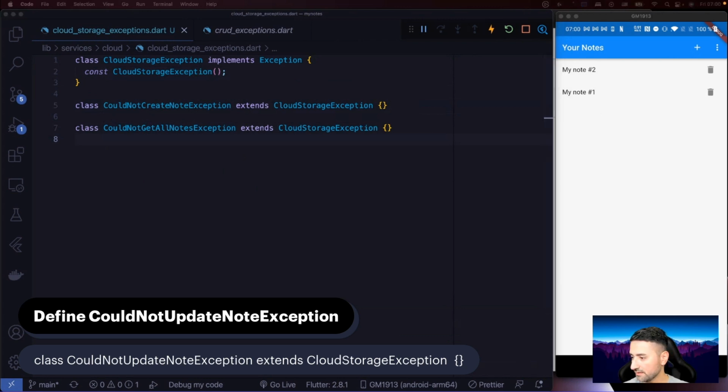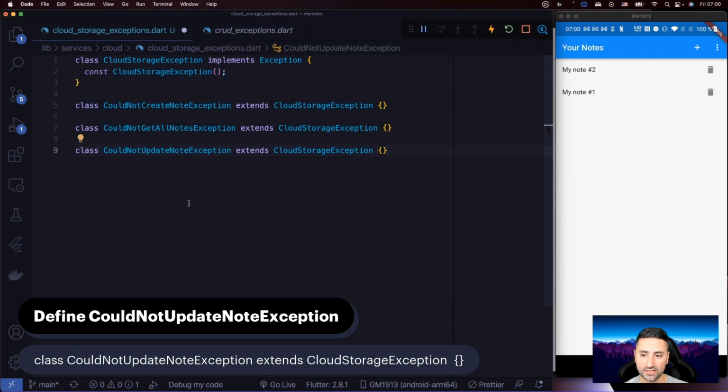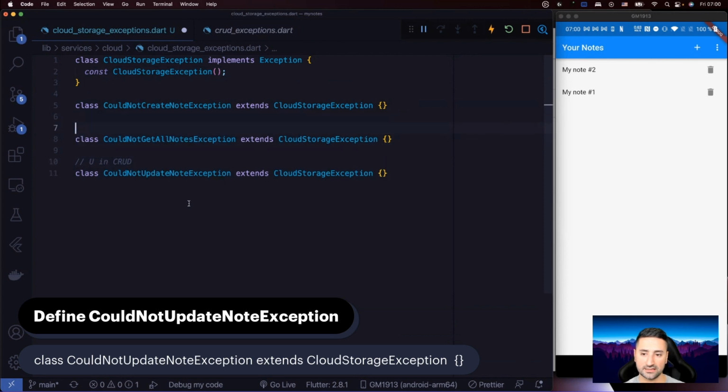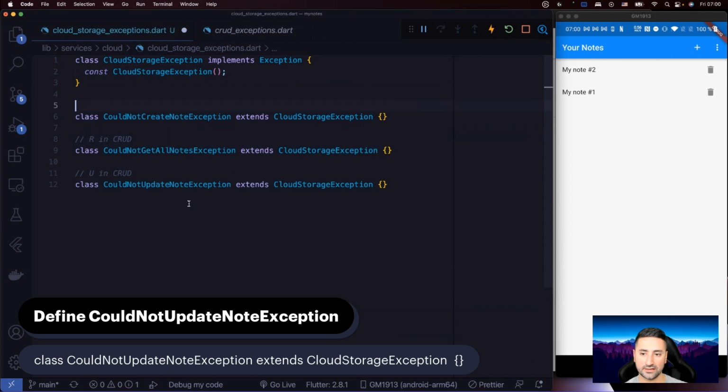And that is could not update node exception. So we could say this is U in CRUD, and the get is R in CRUD, create is C in CRUD, okay? And so we have C, R, U, and then we have to define D, which is for delete in CRUD.